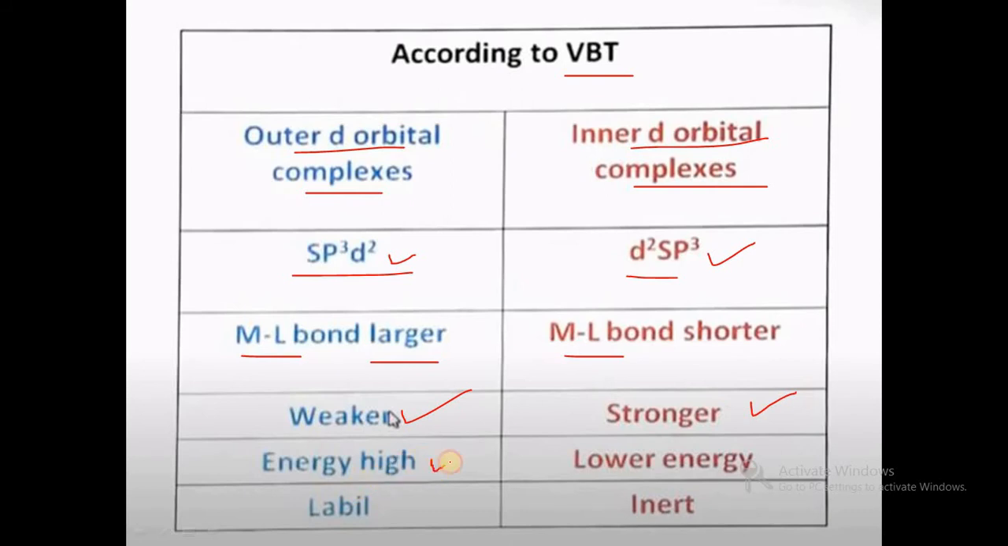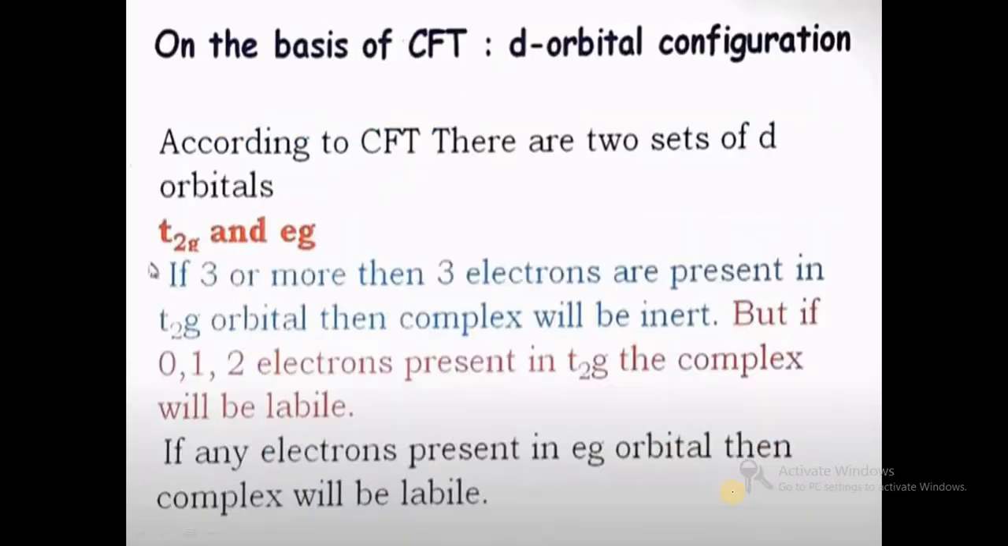Here the energy diagram shows high energy of activation, and here the energy diagram shows lower energy of activation. So here substitution reactions are carried out very easily. A labile complex is one that undergoes substitution easily; the inert one requires a very large time. So this is about labile and inert with respect to hybridization.